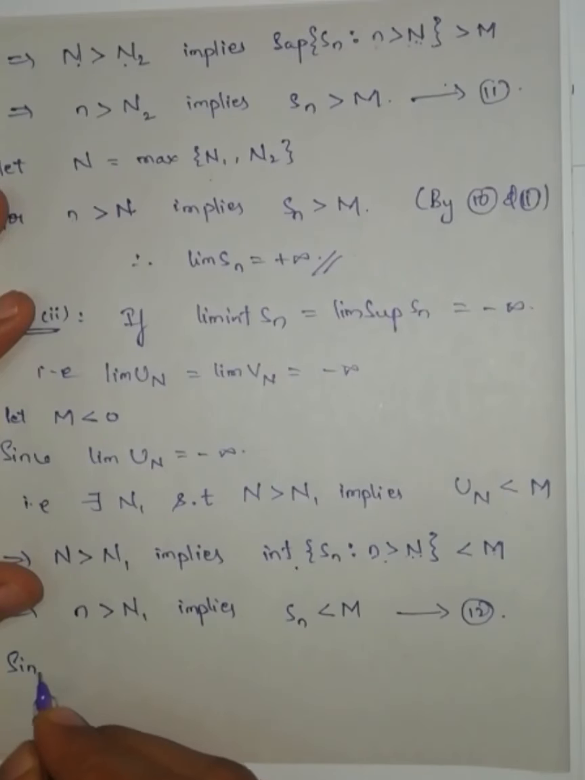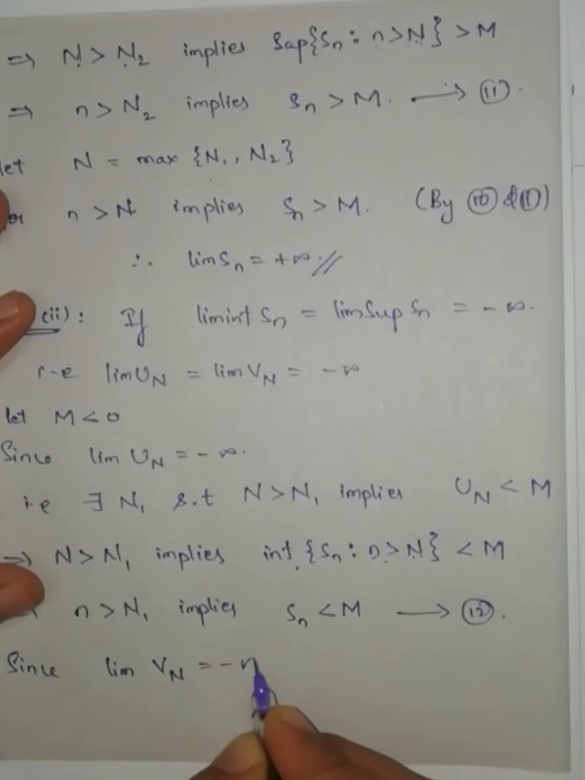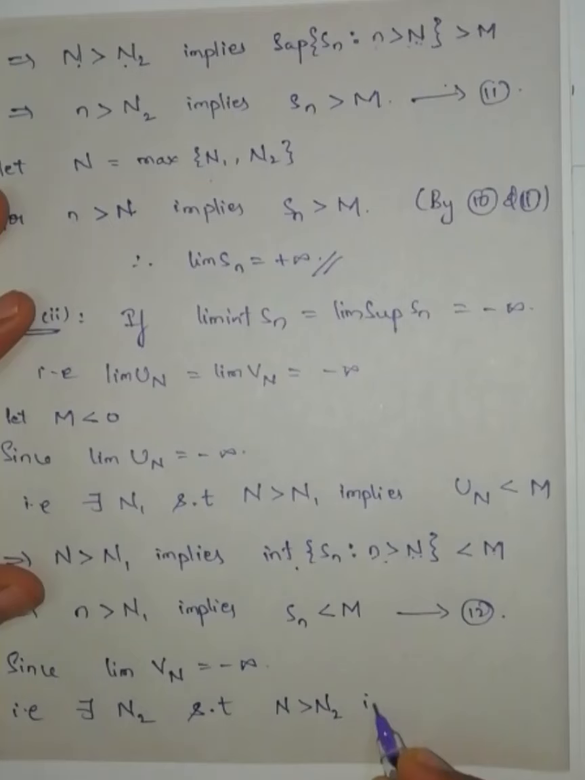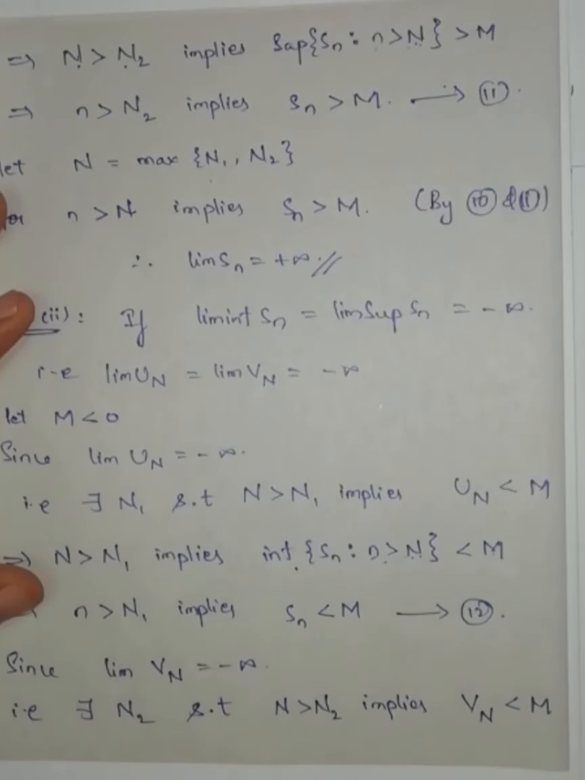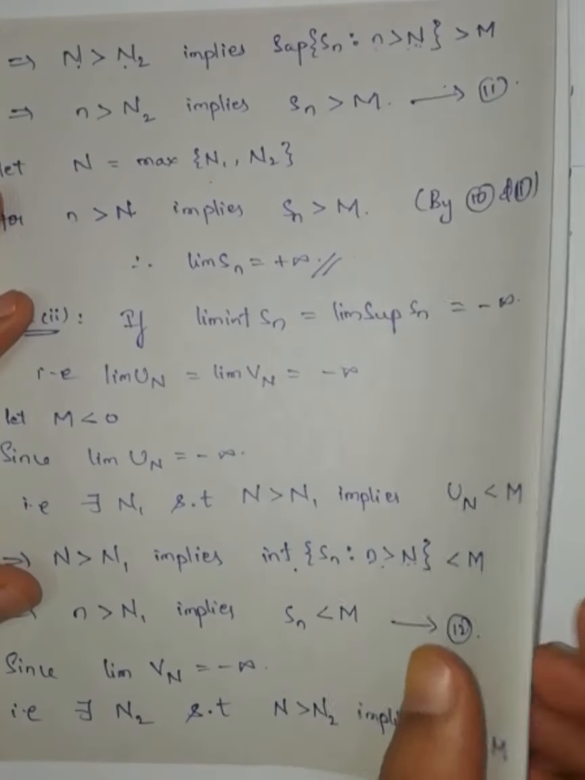Since limit of Vn is equal to minus infinity, that is, there exists capital N2 such that capital N greater than capital N2 implies Vn is less than capital M. This one I wrote from the definition of diverges to minus infinity. From equation number 2, what is Vn? Vn is nothing but the supremum of the set.